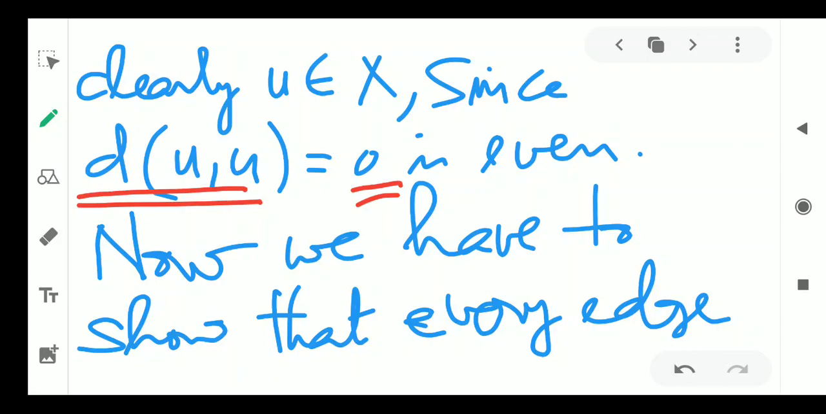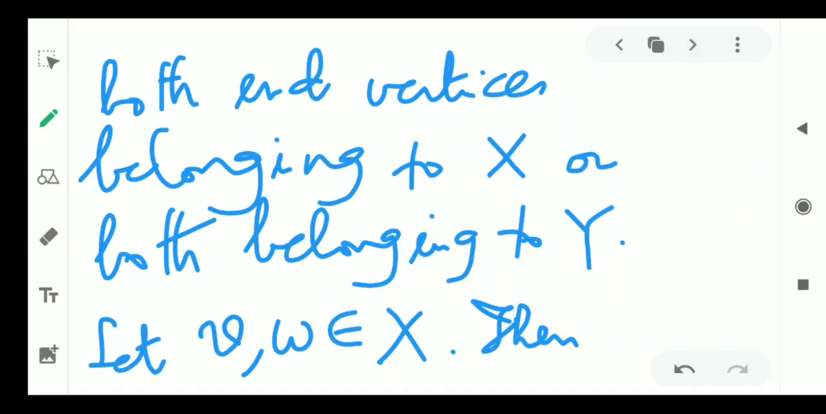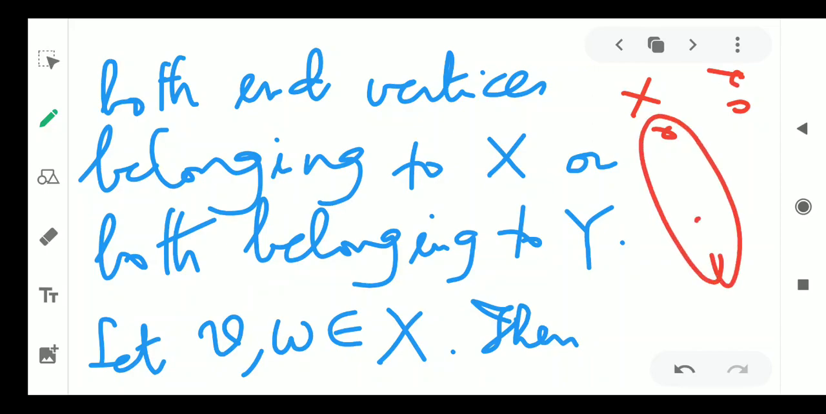Now we have to show that every edge of G has one end vertex in X and the other in Y. In other words, there are no edges with both end vertices in X or both end vertices in Y. That means the edges of the graph G have one end vertex in X and the other end vertex in Y. In X itself, if you choose two vertices, an edge is not possible. Here also, if you choose two vertices in Y, that kind of edge is not possible. Edges occur only across X and Y. That is what we have to prove.